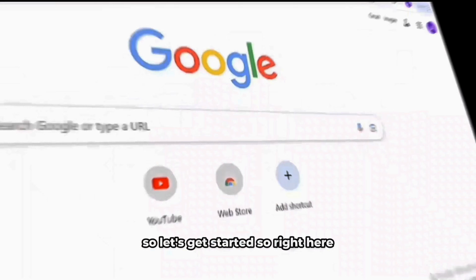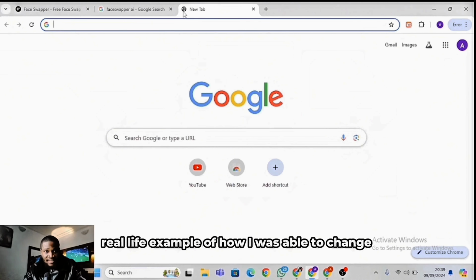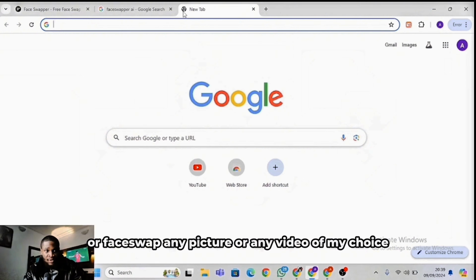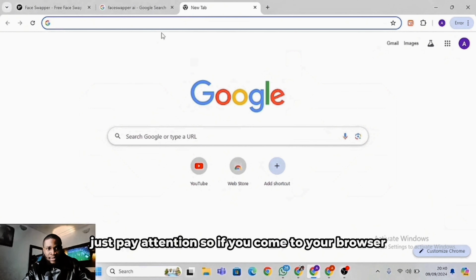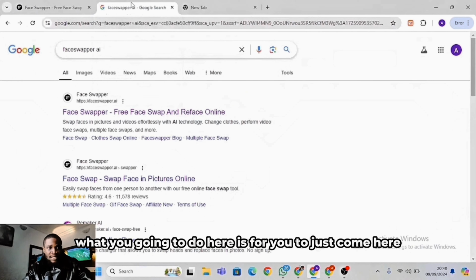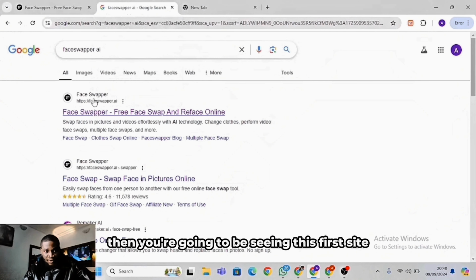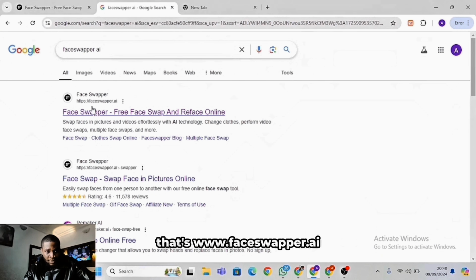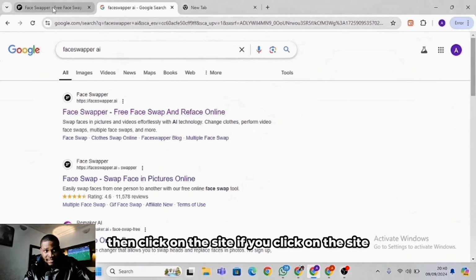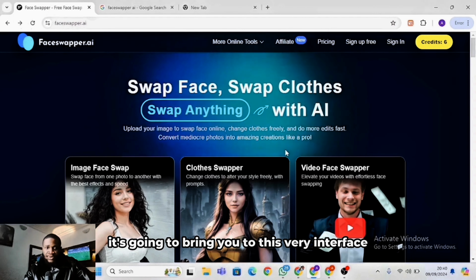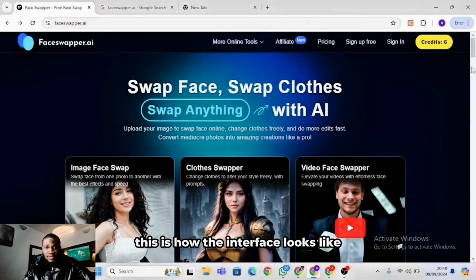So let's get started. Right here, I'm going to show you a real life example of how I was able to change or face swap any picture or any video of my choice. Just pay attention. If you come to your browser, just search for FaceSwapper.ai. Then you're going to see this first site, that's www.faceswapper.ai. Then click on the site. If you click on the site, it's going to bring you to this interface. This is how the interface looks.